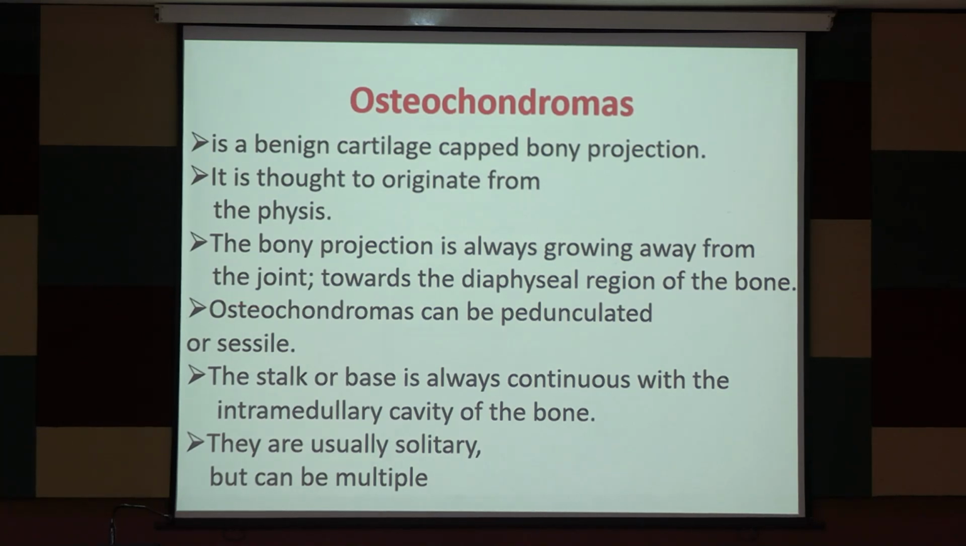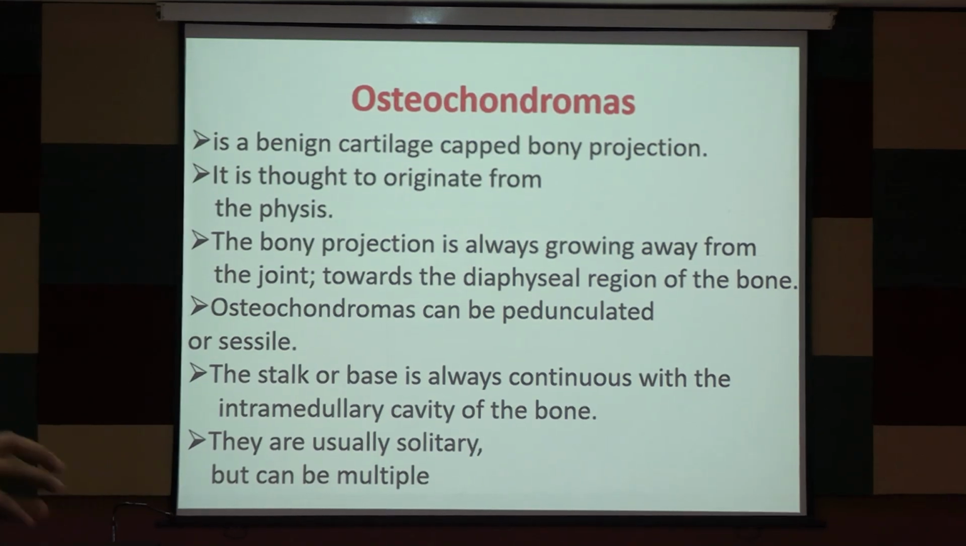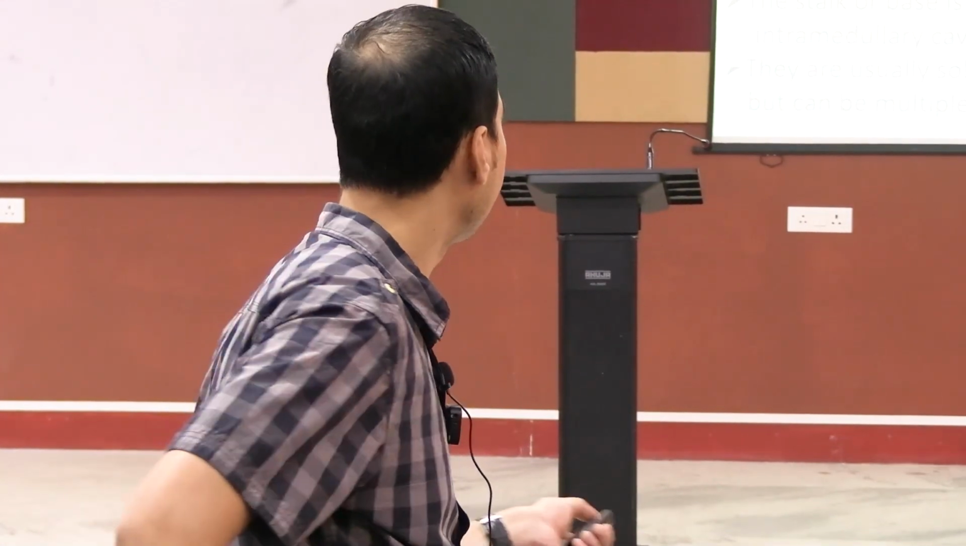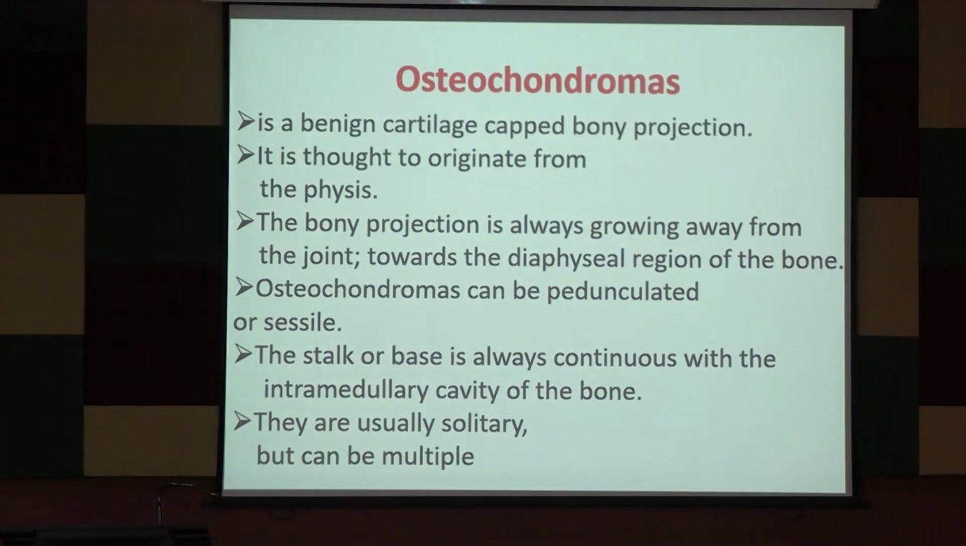So there are two varieties actually. One can have a stalk and then form a tree, or it can be directly on the bone and form a mushroom cap. The one which is going away from the bone is pedunculated, and if it is going just over the bone, it is called a sessile lesion. The stalk or the base is always continuous, usually solitary, but can be multiple.